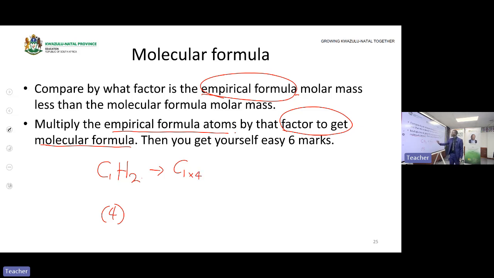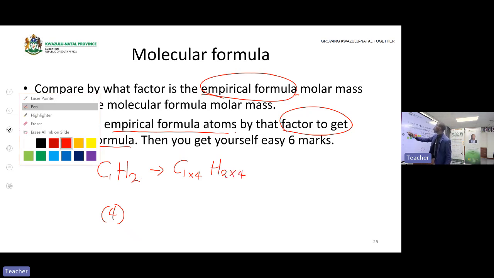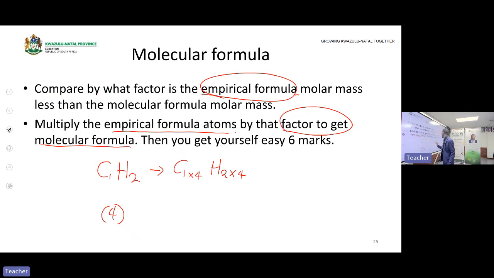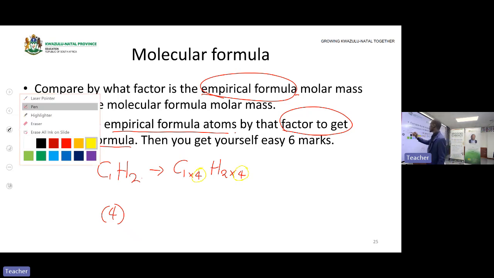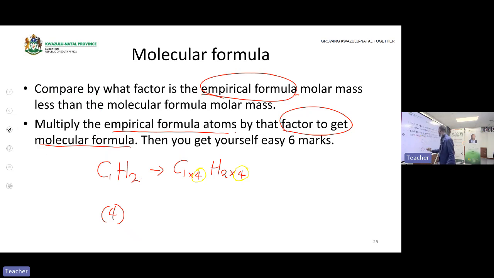This 4 is a factor that I get from comparing the molecular formula of the empirical formula as well as the actual organic compound. And H is 2 multiplied by 4. This 4 that I'm multiplying with is a factor. Then what is the answer? The answer here is C4H8.